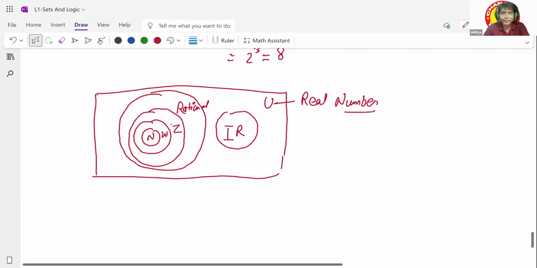Sir, other than irrational numbers and rational numbers, are there any other real numbers? Any other real number, meaning? Like, sir, whichever number is real and not rational, it would be under irrational numbers, right? Like, can a number be not real? No, the number is a real number, but it's not a rational number. Yeah, exactly. It will come up in the irrational numbers. Yes. Okay.